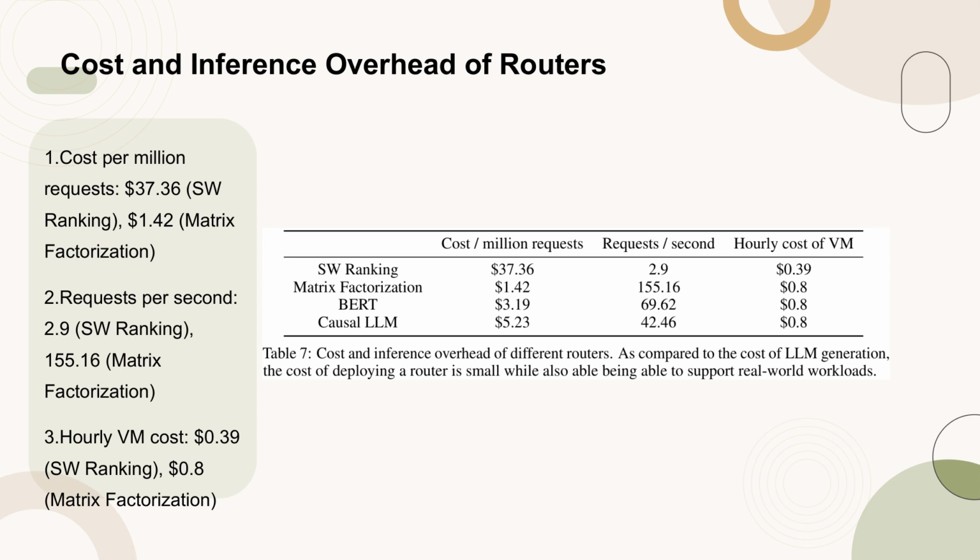Key metrics include the costs per million requests, which range from $37.36 for SW ranking to $1.42 for matrix factorization, and the requests per second, with SW ranking at 2.9 and matrix factorization at 155.16. Additionally, the hourly cost of virtual machines for these routers is noted, with SW ranking at 39 cents and matrix factorization at 80 cents.